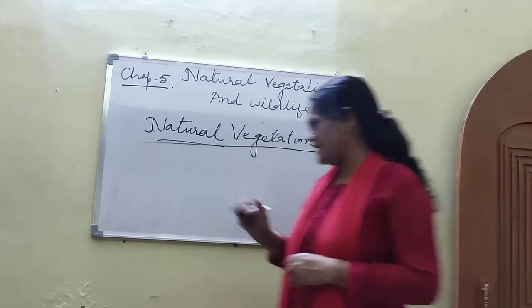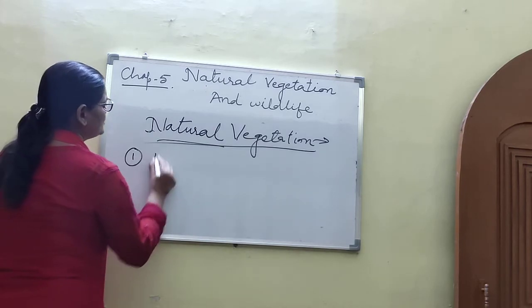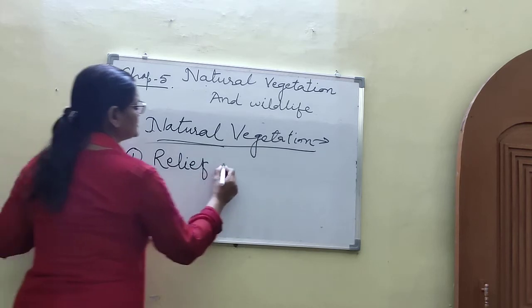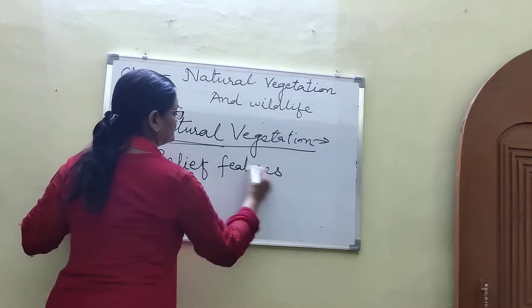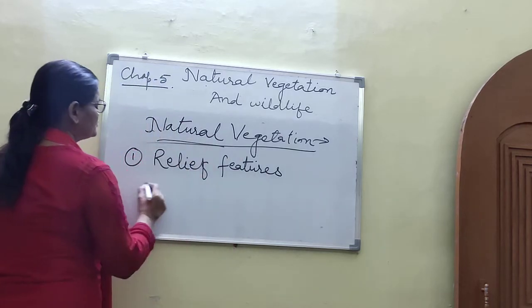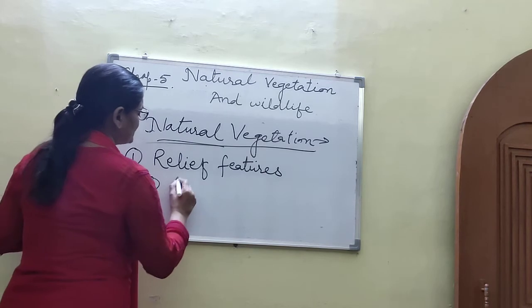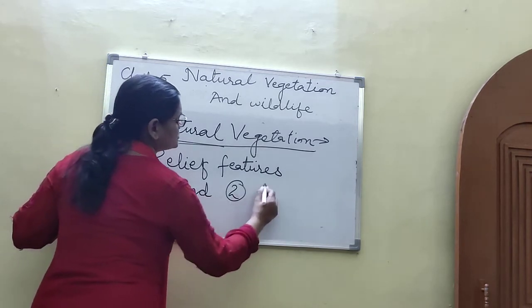So first one is relief features. In relief features, two factors are coming. First one is the land, and second one is soil.